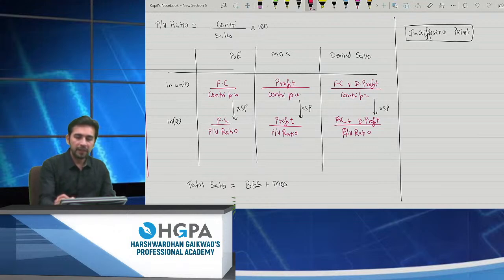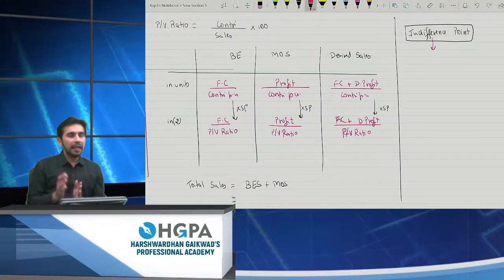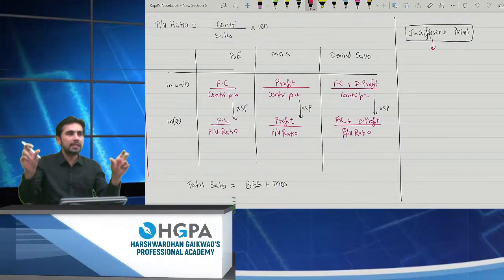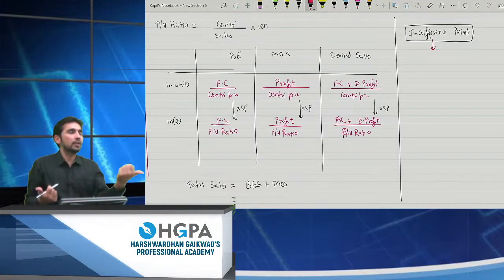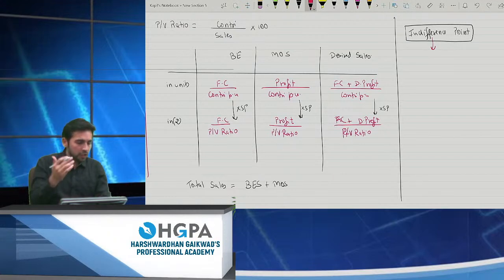So what do you mean by indifference? There's a difference, right? Indifference, where I'm not able to guess this is better or this is better. I'm at that level where I'm not able to guess whether this is better or this is better, right? Okay. So if I ask you, this is a pen. This person is giving me 40 rupees. This person is also giving you 40 rupees. Are you able to differentiate them? Which is better? No, this is also giving 40, this is also giving 40. So both are the same, right? This is that level at which you are not able to segregate which is better for you.